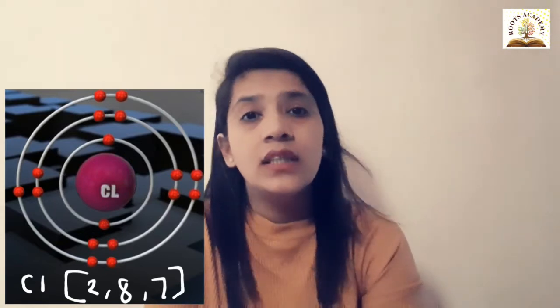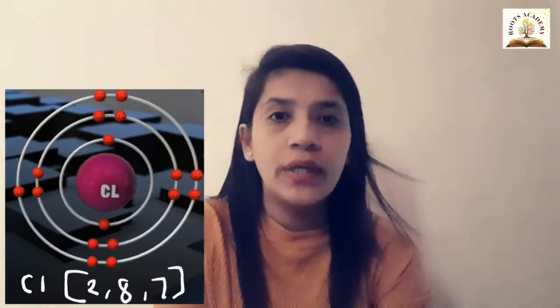What about the non-metal? Now in the case of chlorine, it belongs to group 17 and the third period. That is the reason its electronic configuration becomes 2, 8, 7, meaning in the outermost orbit of chlorine there are 7 electrons.